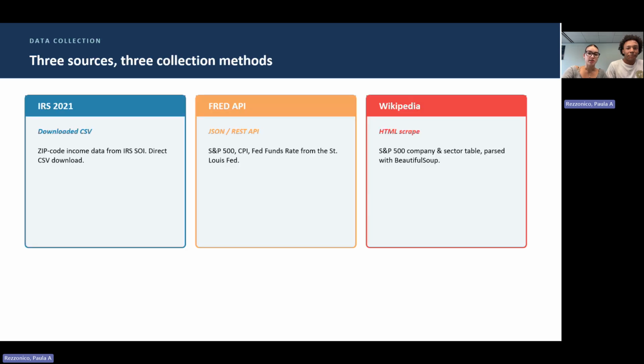We pulled from three sources, each a different method. First, IRS 2021 income data, a direct CSV download from the IRS Statistics of Income portal, which had about 27,000 rows. And second, the Fed API from the St. Louis Fed, where we pulled the S&P 500, CPI, and the federal funds rate as JSON. And third, the Wikipedia list of S&P 500 companies scraped with Beautiful Soup. Those covered the download, API, and HTML scrape requirements.